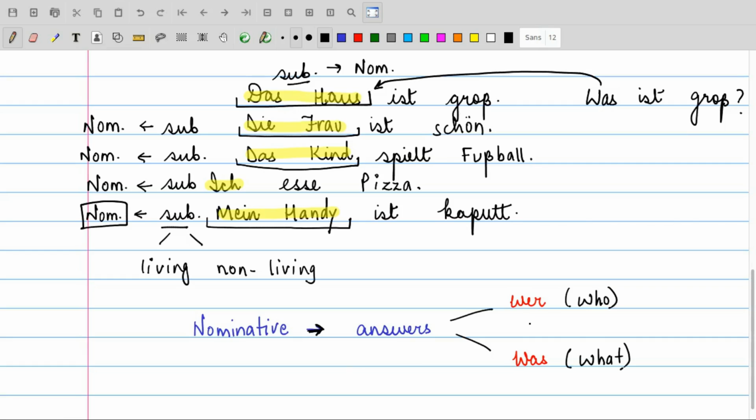Okay. If I talk about the second one, wer, that is who. If I take the third example, das Kind spielt Fußball, that is, the child plays football. Wer spielt Fußball? Who plays football? So, this word wer is being answered by das Kind over here. Das Kind is the subject in the sentence because it is answering the question wer. And therefore, it will take the nominative case. So, all the nouns or pronouns answering the question wer or was are going to take the nominative case.